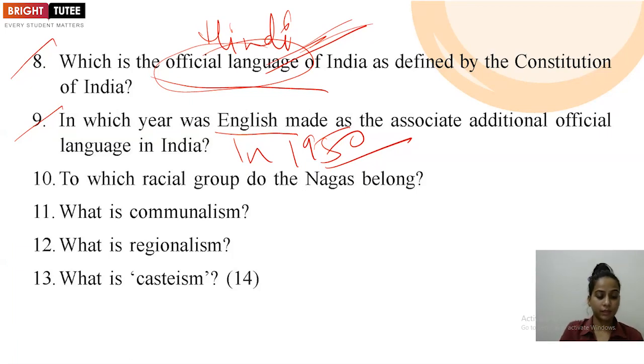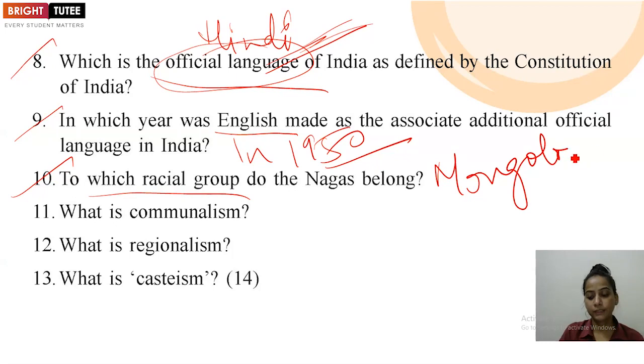Question number 10 they have asked, to which racial group do the Nagas belong. So you need to mention, you must be knowing that Nagas belong to Mongoloids. Clear? And these question answers were based on the first part of your unit 1.